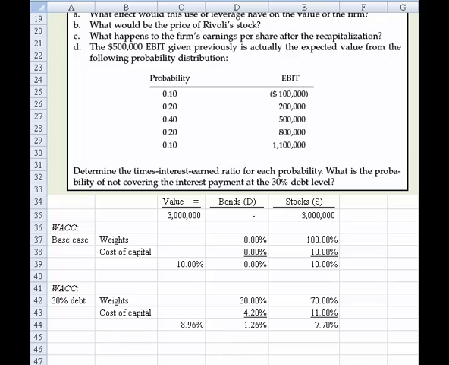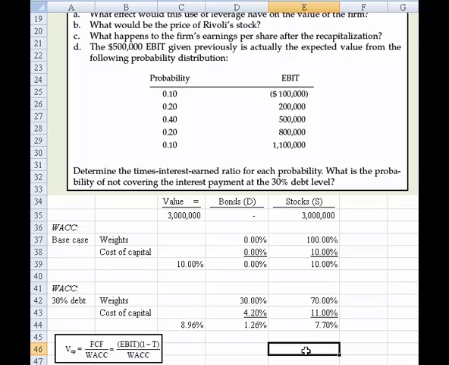Okay, then the last thing we need to do is determine the value of the operation, the value of the business. And I've worked that ahead of time, but let me show you how we would do that. They told us that EBIT was equal to 500,000. Okay, and if we look at the formula, what we have is the formula for a perpetuity.